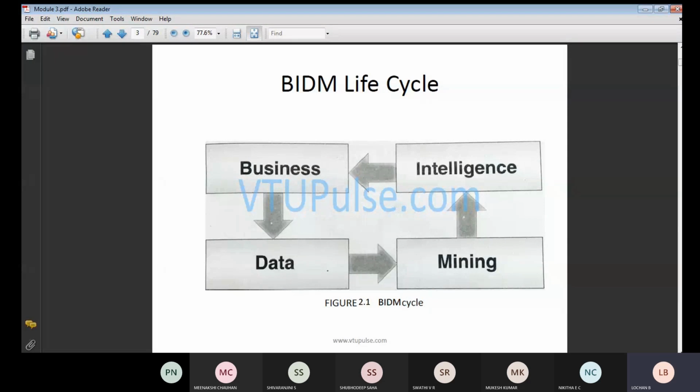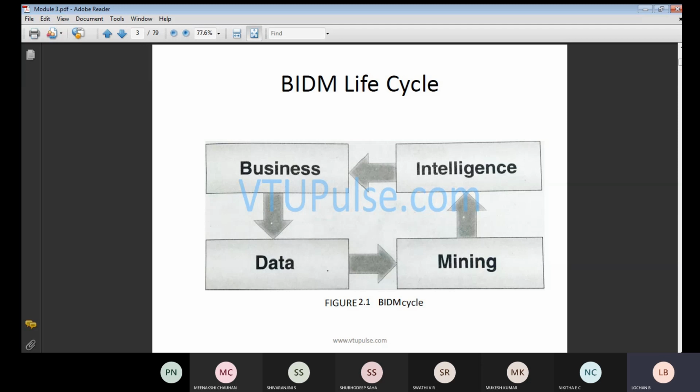Many times I used to tell you that whenever we need to start any business, one thing you need to do is make a survey. Without any survey, you don't invest the amount, because you will have a loss in that case. So we will be looking at how you are going to make intelligence with respect to your data, and we will be developing the product. All those things we will be discussing with respect to this particular cycle. That means intelligence is also important. Simply having money and investing is no use. Along with that, you need to have intelligence. Intelligence is nothing but how you are going to maintain it.